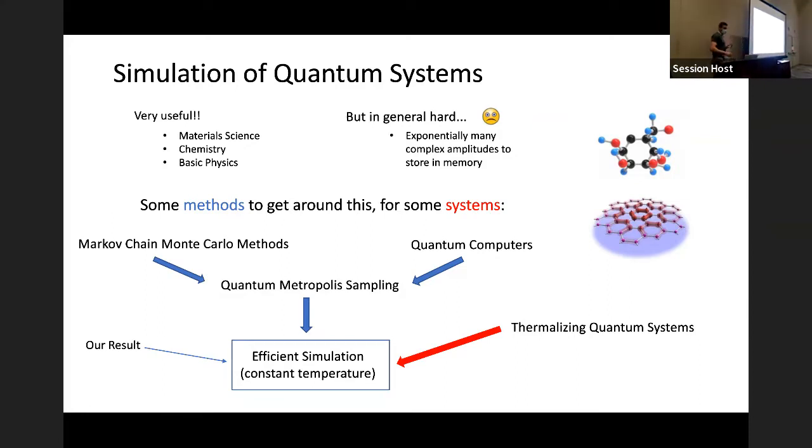And so, nonetheless, there are some methods to get around that for some systems, and the ones we're going to talk about in this talk are Markov chain Monte Carlo methods, quantum computers, and their combination in a technique called quantum Metropolis sampling. Then we're going to apply it to a class of thermalizing quantum systems, namely ones that satisfy the Eigenstate Thermalization hypothesis, and our result is that this leads to an efficient simulation technique at constant temperatures.